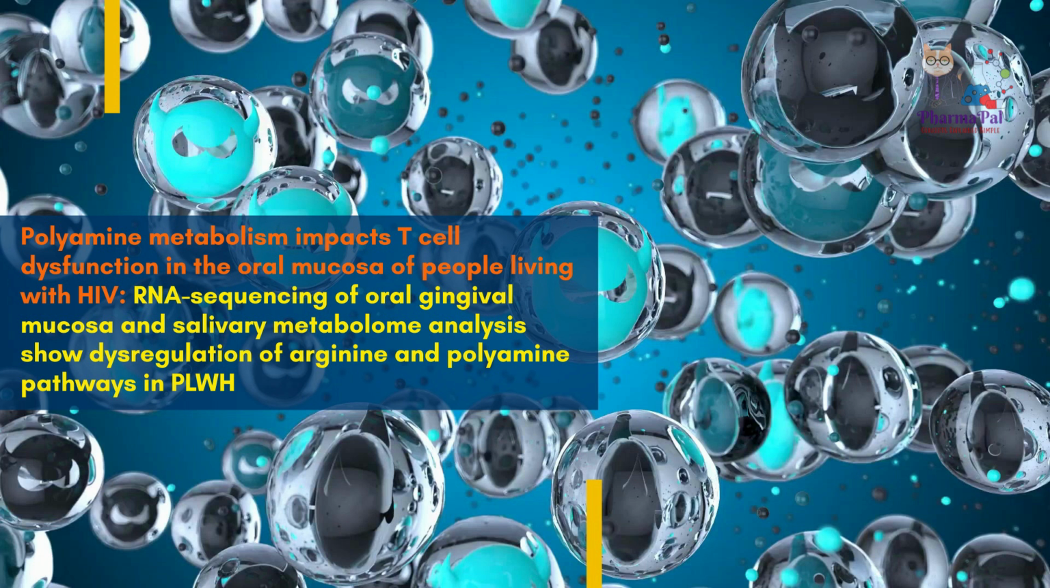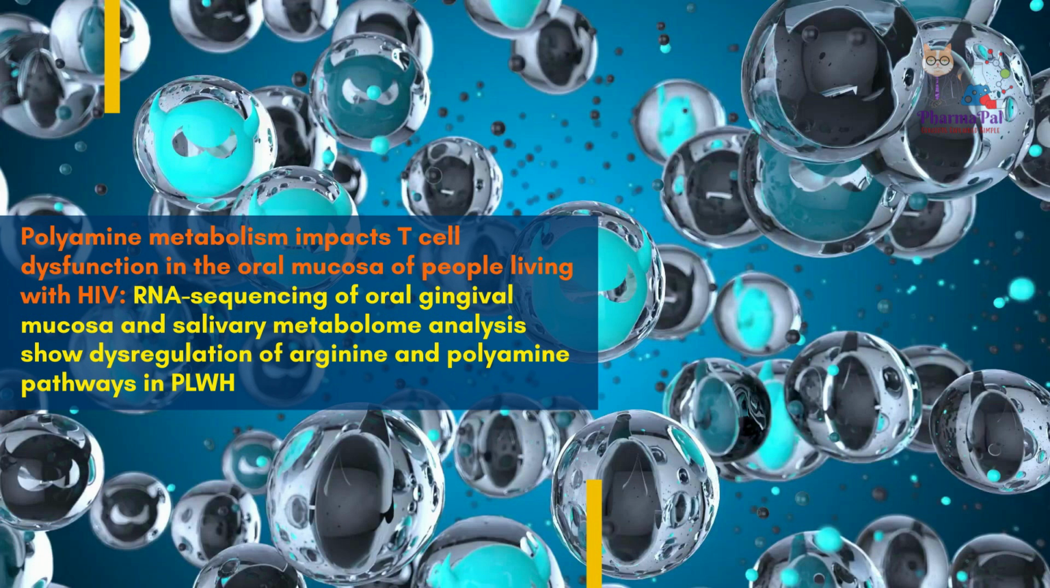The researchers found that there's a widespread metabolic reprogramming associated with HIV infection. They used some really cool computational tools to analyze the data and identified significant alterations in pathways related to amino acids, energy metabolites, lipids, and carbohydrates. One of the key pathways that stood out was the arginine and polyamine pathways.